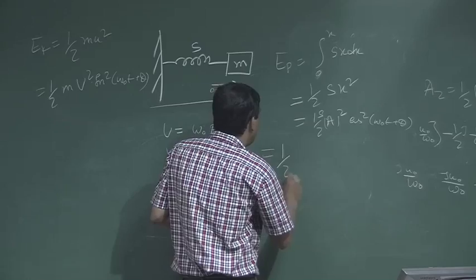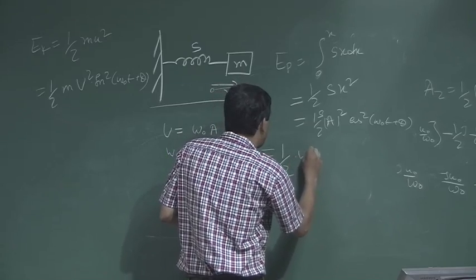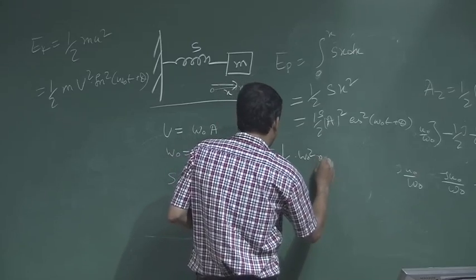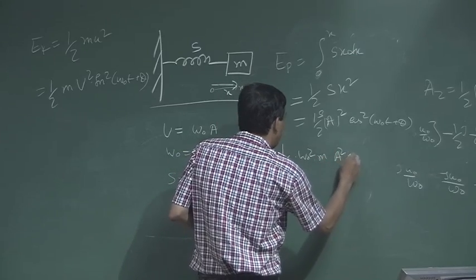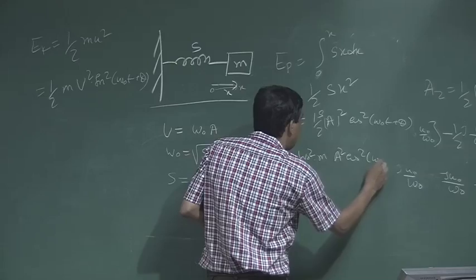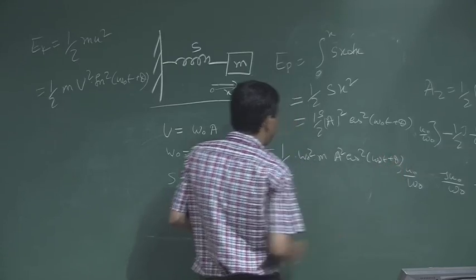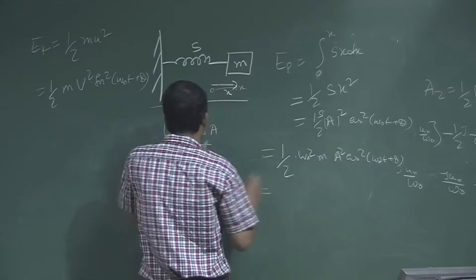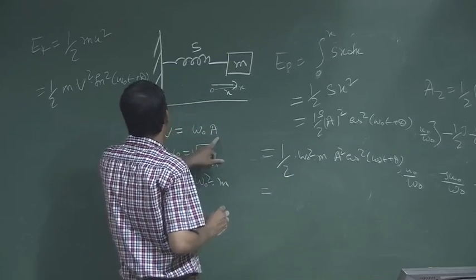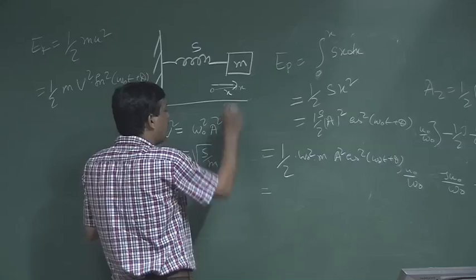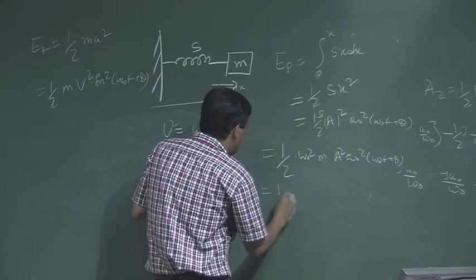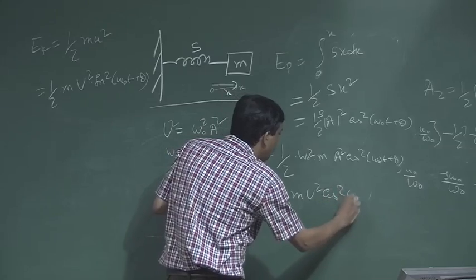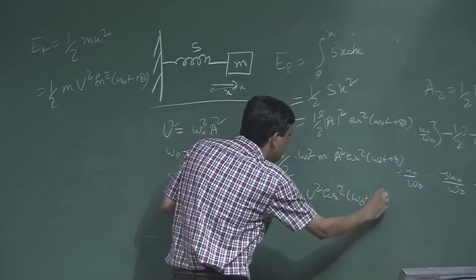Half s means half omega 0 square into m into a square cos square(omega 0 t plus phi). So, omega 0 square a square is U square, and I can write half m U square cos square(omega 0 t plus phi).